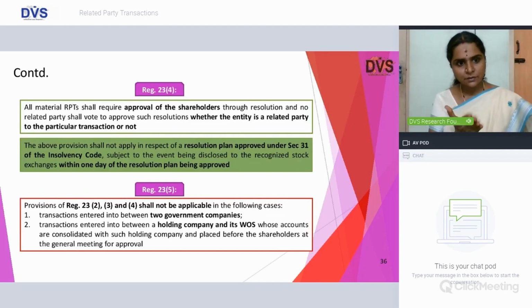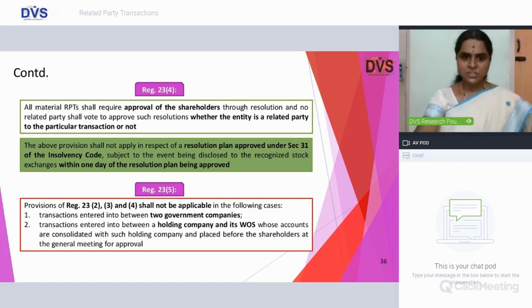And this particular provision shall not apply with regard to resolution plan approved under section 31 of Insolvency Code, which was introduced during the year 2018. So 31st May 2018, they have made an exception to this particular provision not being applicable to resolution plan approved under IBC.